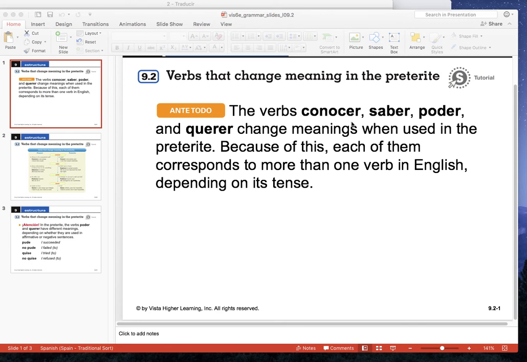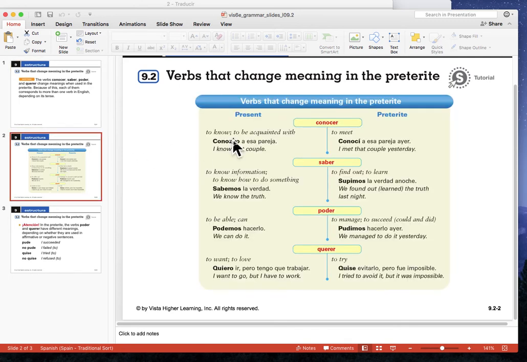Okay, so these are 4 verbs, only 4 verbs that we're going to look at today that have a change in meaning when they're in the past tense. So they mean one thing in the present tense, they mean something else in the past tense. So these 4 verbs are, of course, conocer, saber, poder, and querer. And we see here the chart tells us the difference between the present and the preterite.